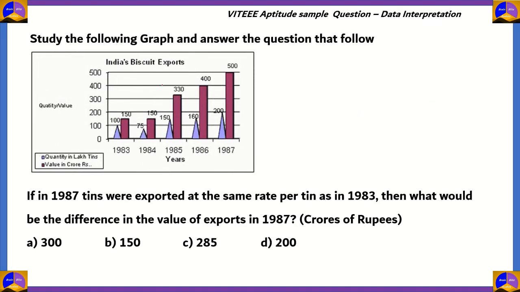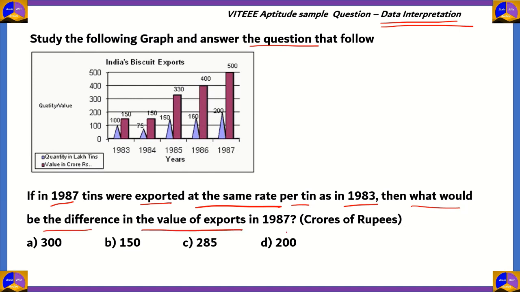Now, finally, we've reached the last question. This question is based on data interpretation. Study the following graph and answer the question that followed. If in 1987, tins were exported at the same rate per tin as in 1983, then what would be the difference in the value of exports in 1987 in terms of crores of rupees?